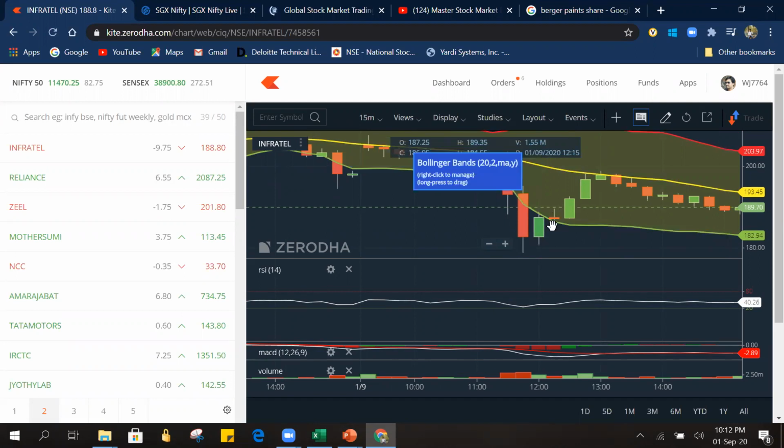After reaching the green line, we have to look for targets again at the yellow line. If it breaks out of the yellow line, then we look for targets at the red line. But here it failed to break out at the yellow line and again started falling. So one can book profits starting from this first green candle till the yellow line. So this is the double or triple confirmation. Sometimes Bollinger Band and RSI together in combination will give this. I hope this is clear.